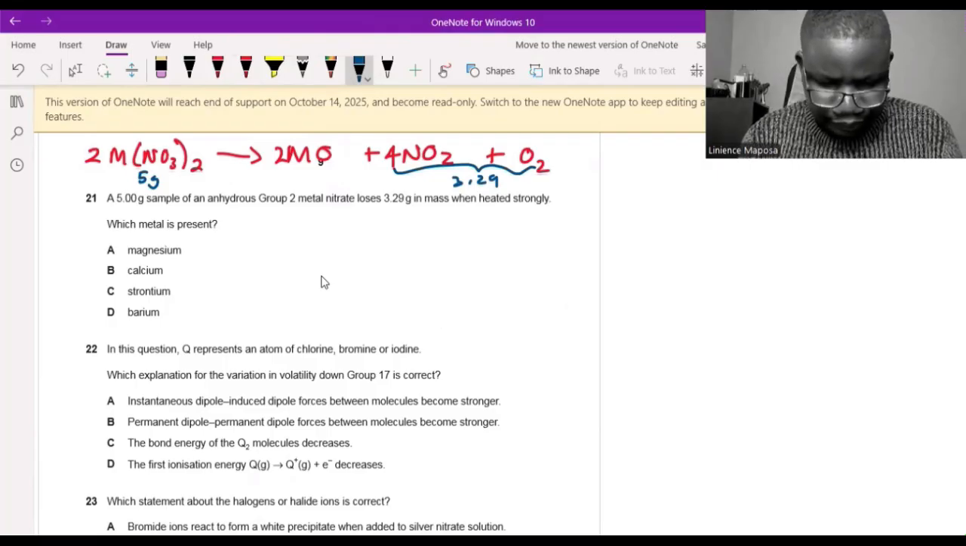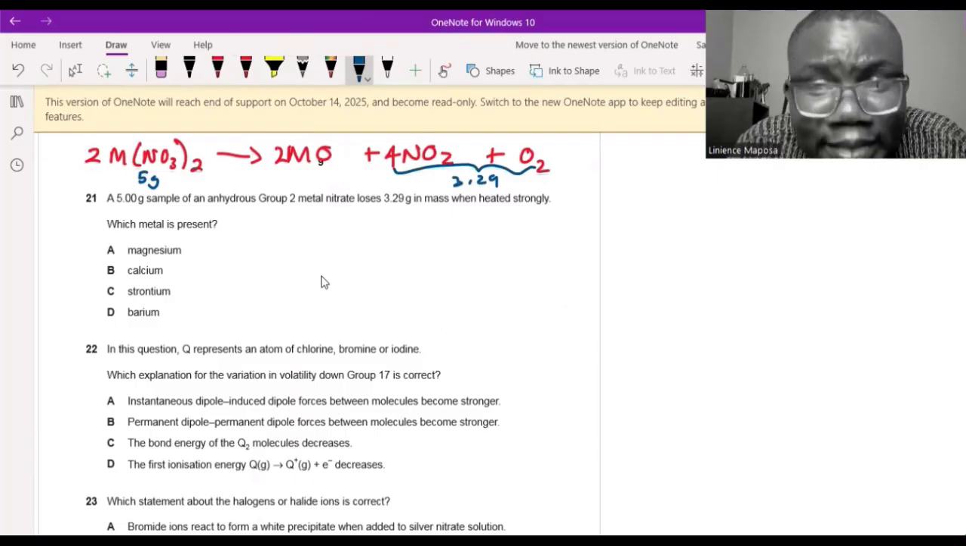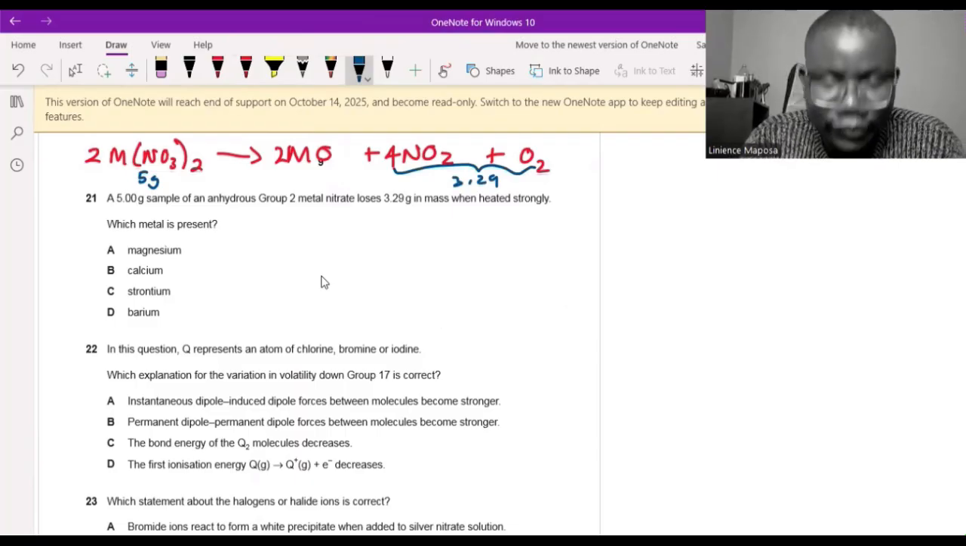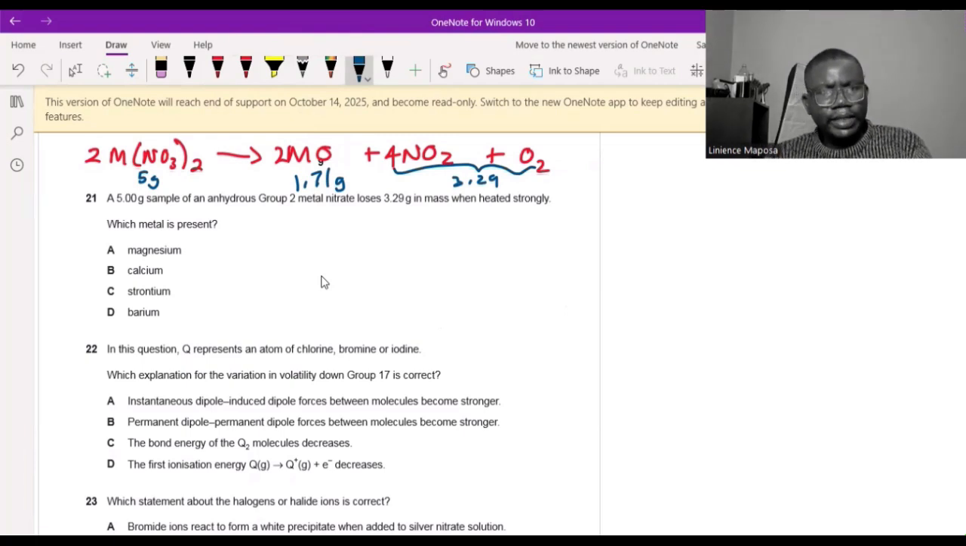Let me get my phone as a calculator here. The magnesium oxide was what? No, why am I saying magnesium? I wrote M. M represents any metal of group 2. So that's 5 minus 3.29, that's 1.71. So here you had 1.71 grams of the oxide. So now, which metal is present?